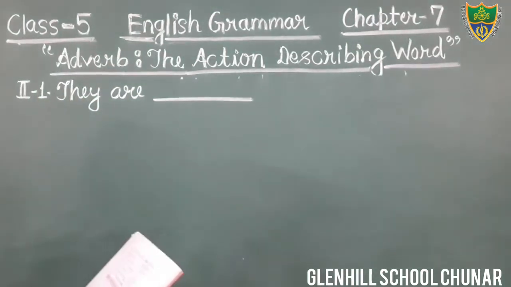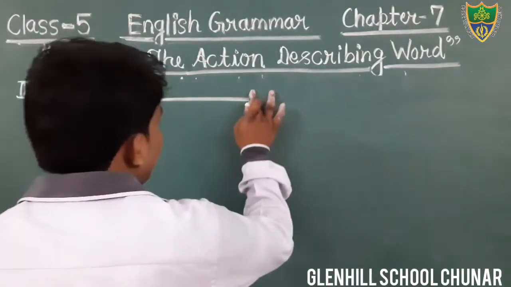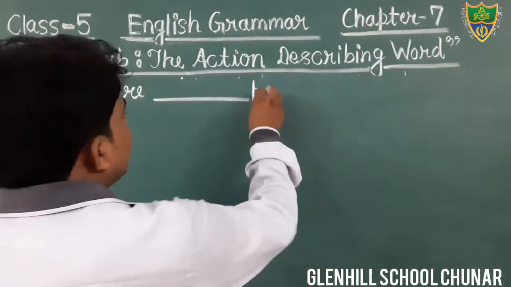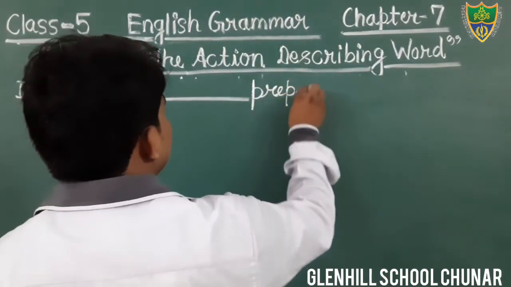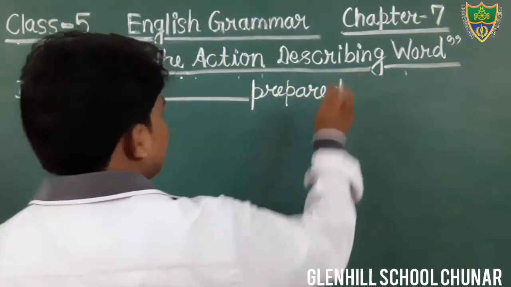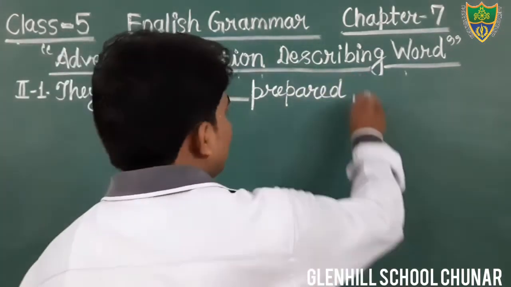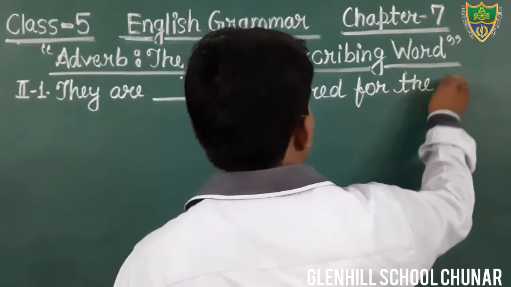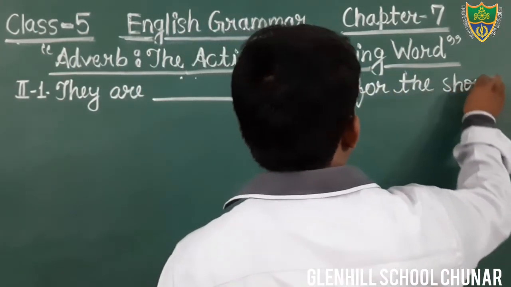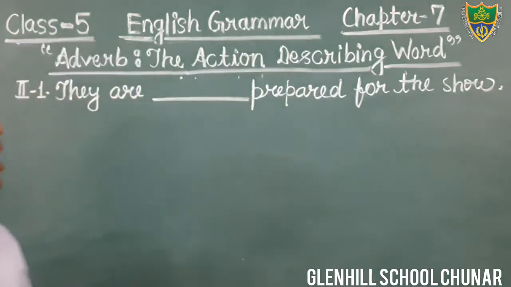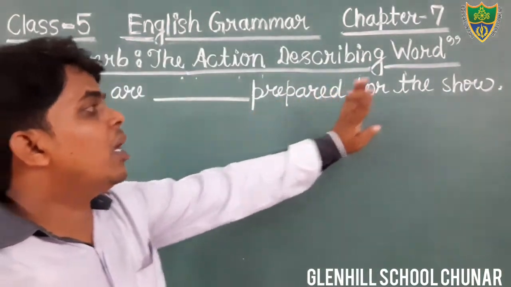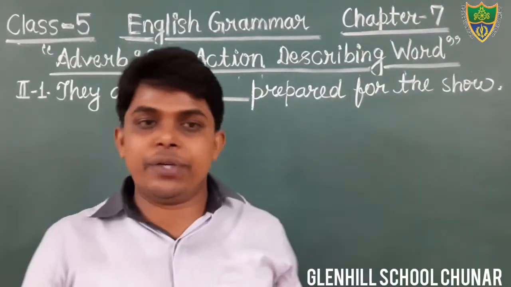You have to fill in the suitable adverb. Okay, students, this is your question. There are 10 options. You have to select only one.